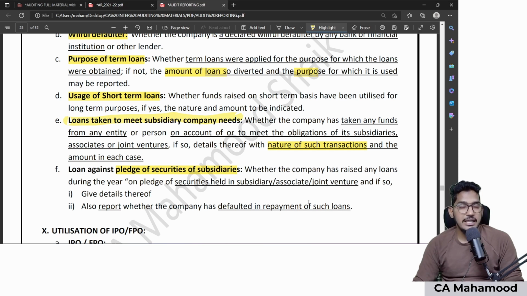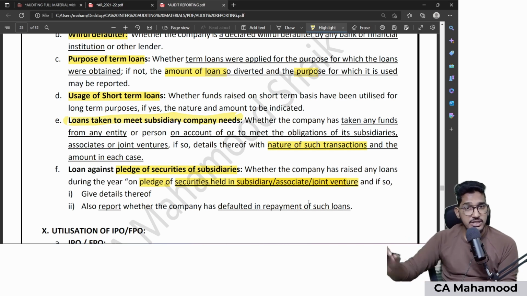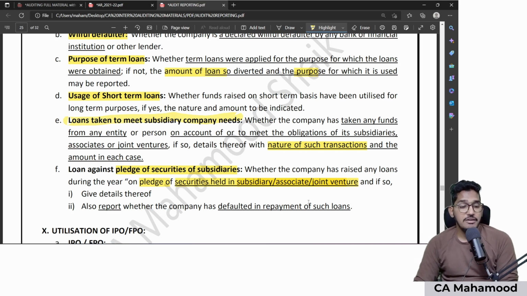Next, last sub point under this point, loans against a pledge of securities of subsidiaries. That means whether your client has taken any loan, but for loan we need to offer security. What has been pledged with the banker is the shares which they are holding in subsidiary, associate, joint venture. So whether the company has raised any loans during the year by pledging securities which they are holding in subsidiary, associate, joint venture. If yes, give the details like what is the amount involved and how many shares are pledged, etc. And also report whether there is any default in the repayment of such loans taken on the pledge of securities held in subsidiary, associate, joint venture.